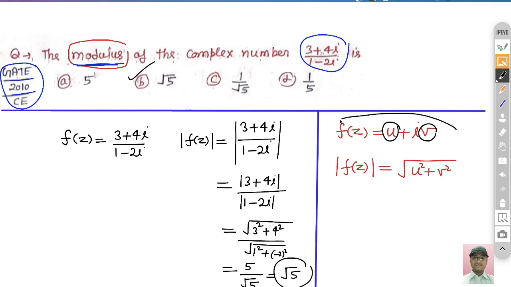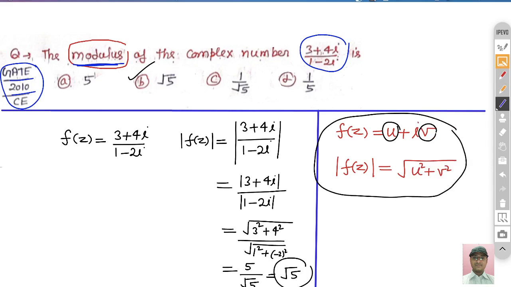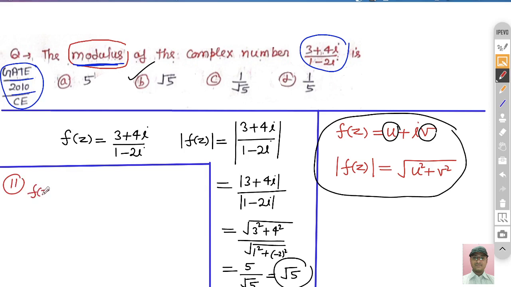Second, you can also apply the basic definition and separate the function. If you want to separate or break this function into real and imaginary parts, this is the first way. The second way: you can make its denominator real so that we can separate into real and imaginary parts. This is the simple way. You can multiply by the conjugate in both numerator and denominator. So you just multiply by the conjugate of the denominator, which will be plus 2 iota.